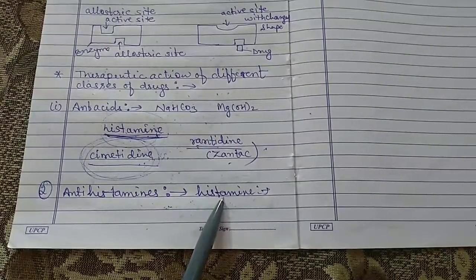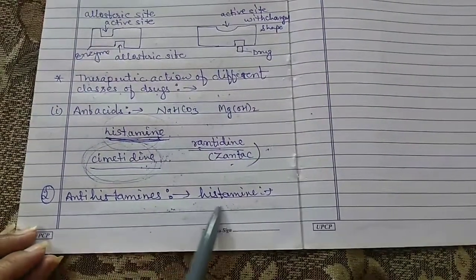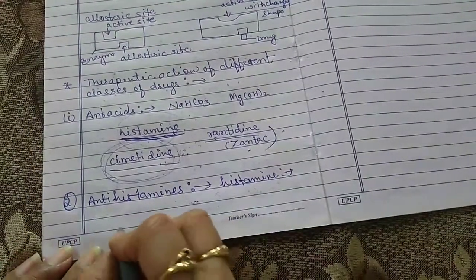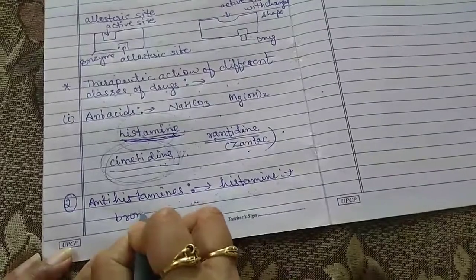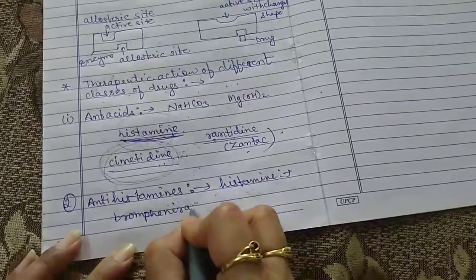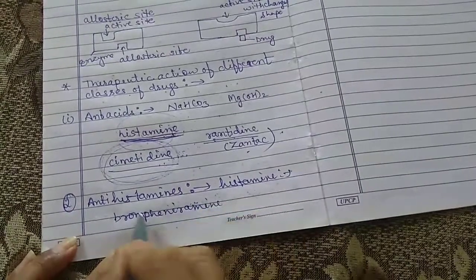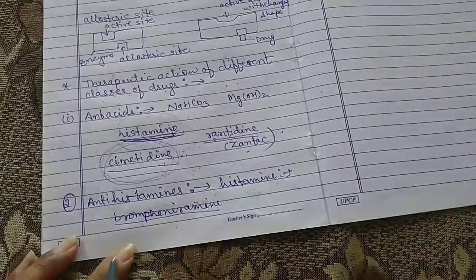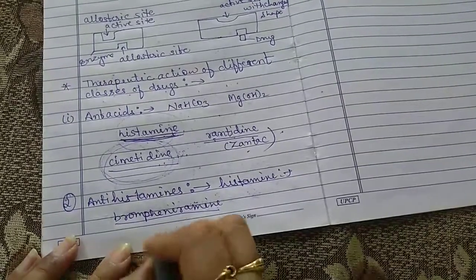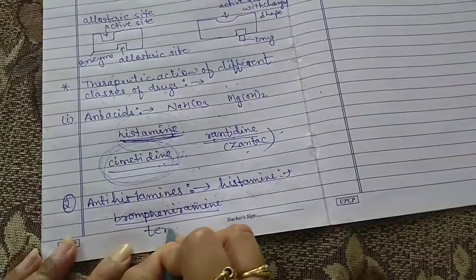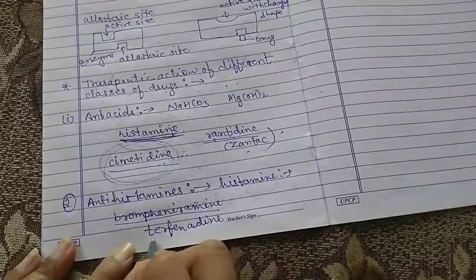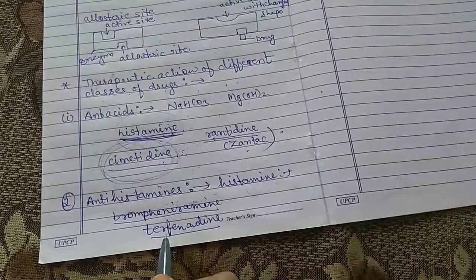Common examples of antihistamines are brompheniramine and terfenadine.